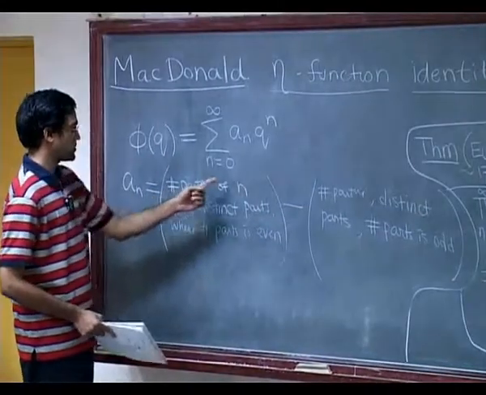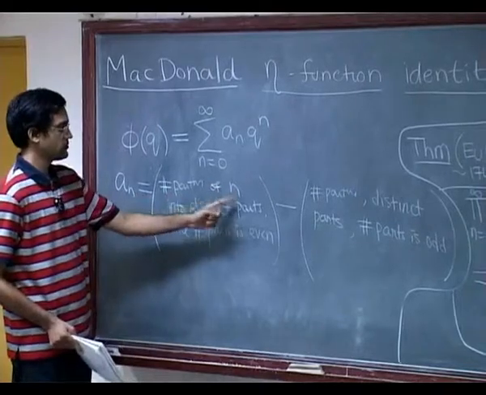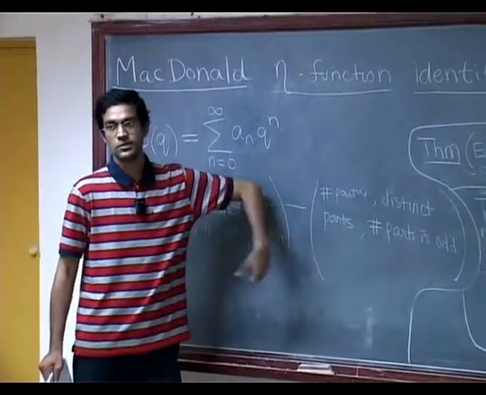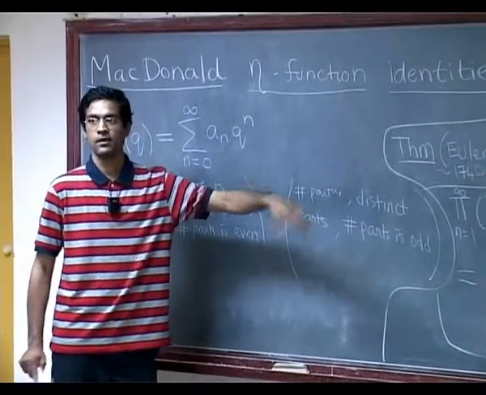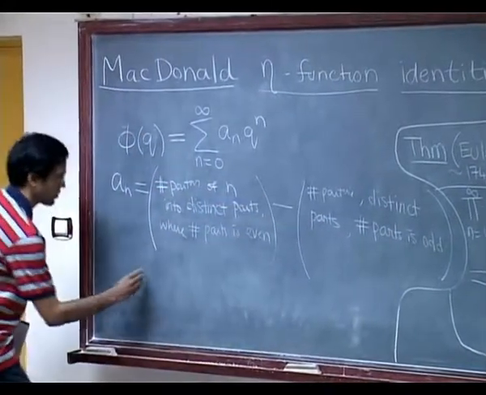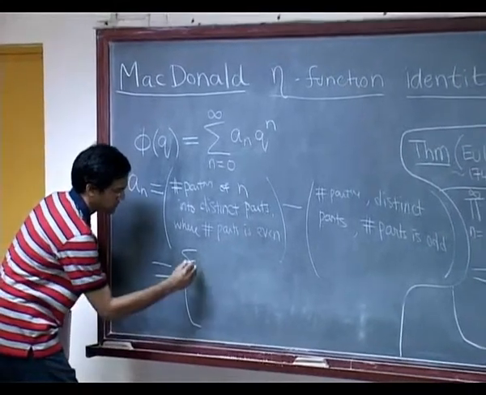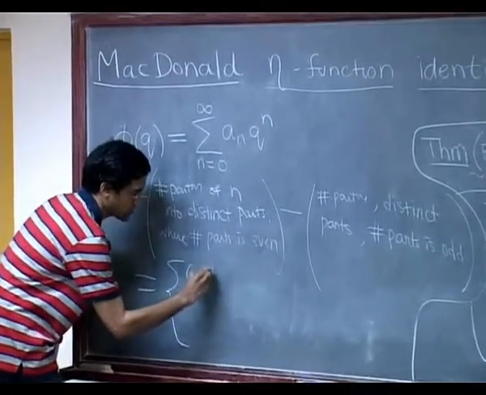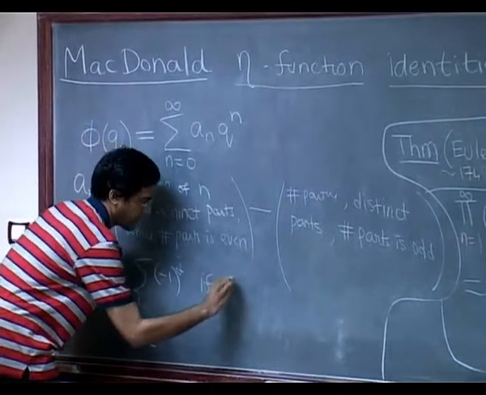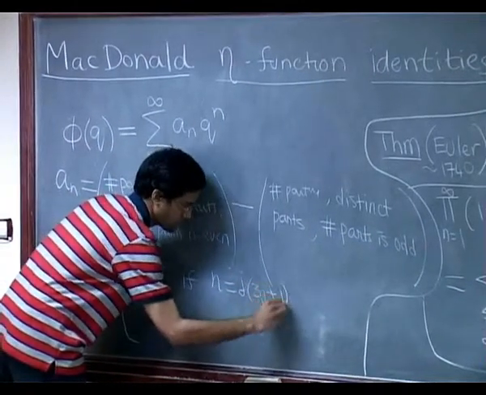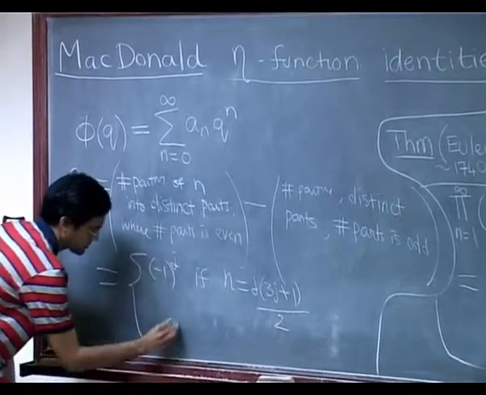So, observe again that, granting this identity, you have a combinatorial interpretation. So, here is a corollary to Euler's theorem. The number of partitions of n into even parts minus those into odd parts is (-1) to the j if the number n is of the form j times (3j plus 1) over 2, and 0 otherwise.